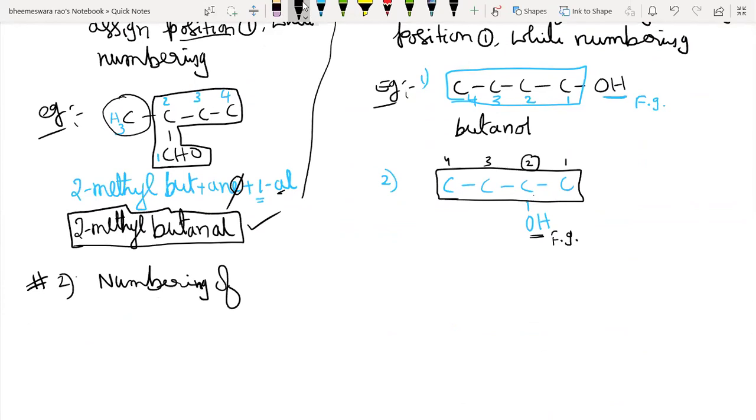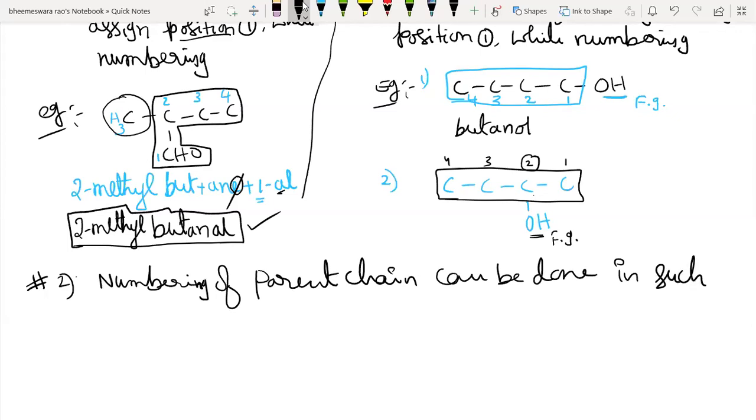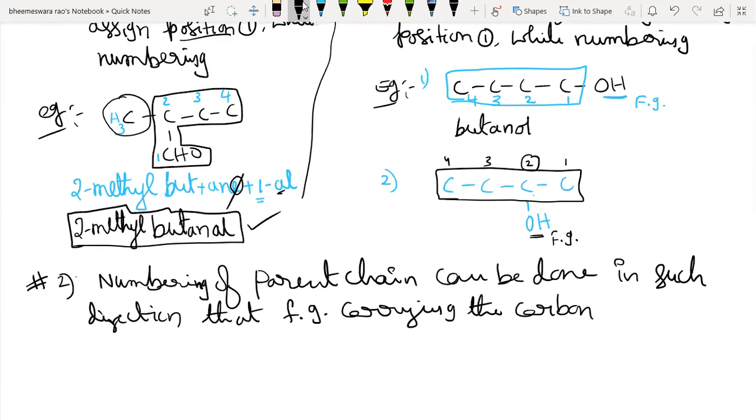Numbering of the parent chain can be done in such a direction that the functional group carrying carbon should get the lowest possible number.